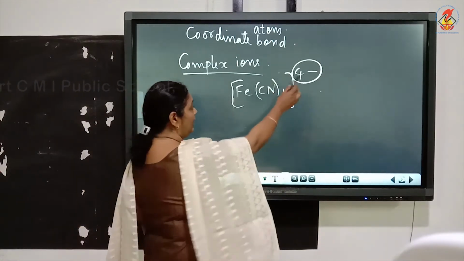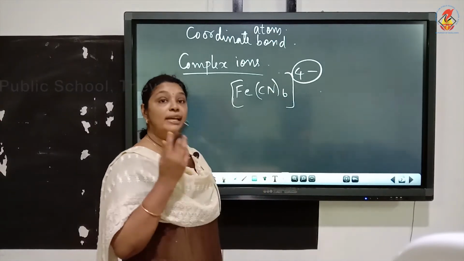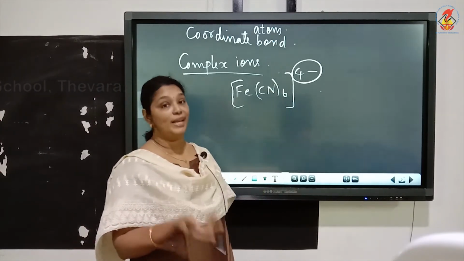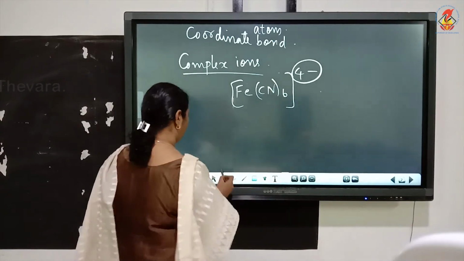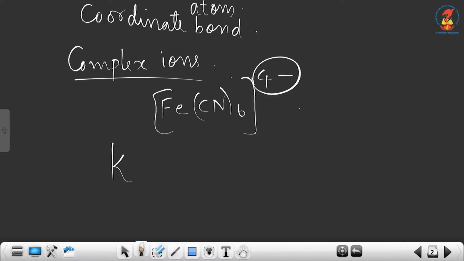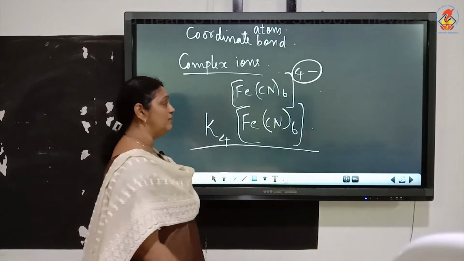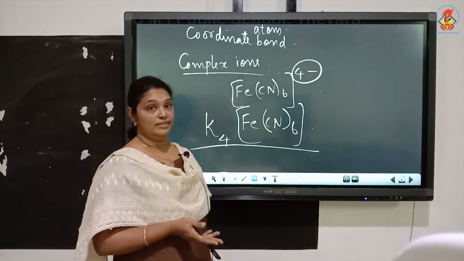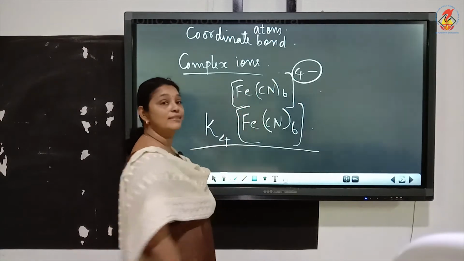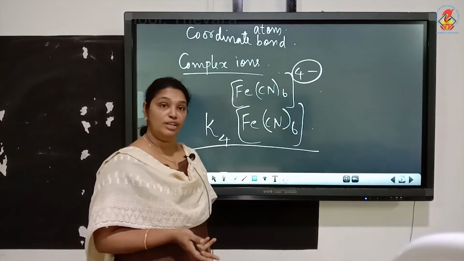Now, there are 4 minus charges for this complex ion. It has to be neutralized by 4 plus charges. So, I can neutralize it with potassium. Since you know the charge of potassium is plus 1, how many potassium do I need? 4 potassium ions. So, K4[Fe(CN)6]. This is a coordination compound in which the charge is neutralized. Now, this is a complex ion, which is also called a coordination compound.